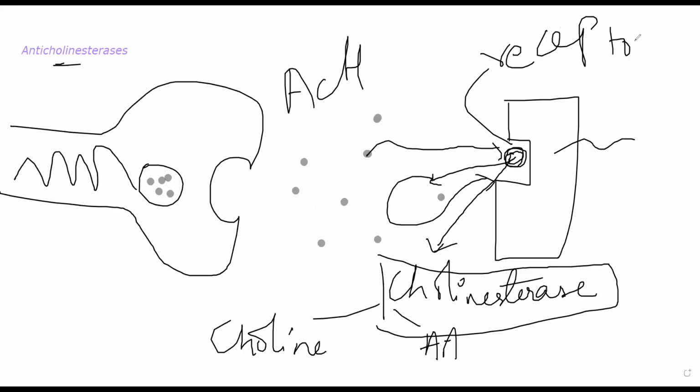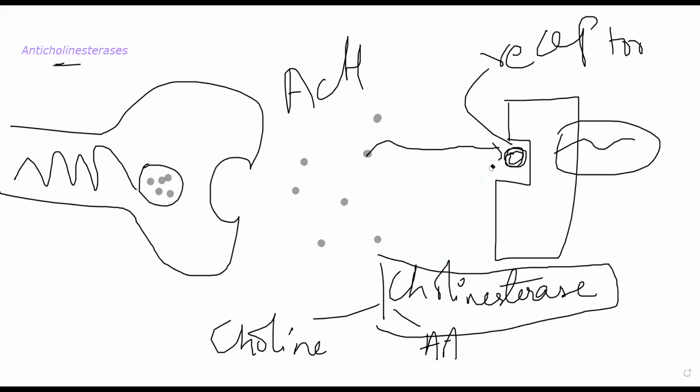Once it has attached to the receptor, it will induce a response. A threshold potential is generated, which is this, and it continues. So the information has been transferred to the next neuron. Once it has done its function, acetylcholine will essentially get out of this area. This is coming out, and it is being subjected to cholinesterase. Whenever it is subjected to cholinesterase, acetylcholine will break down into choline and acetic acid.